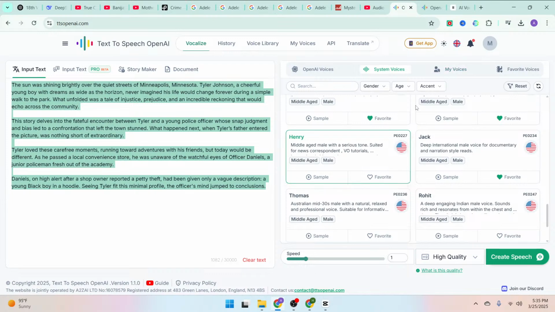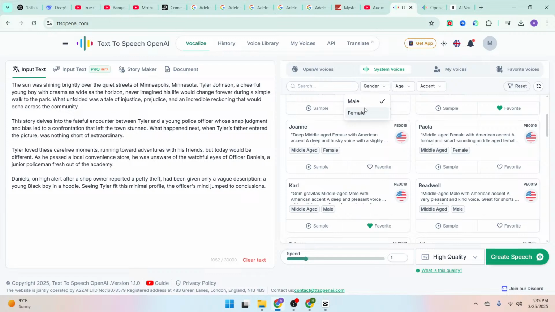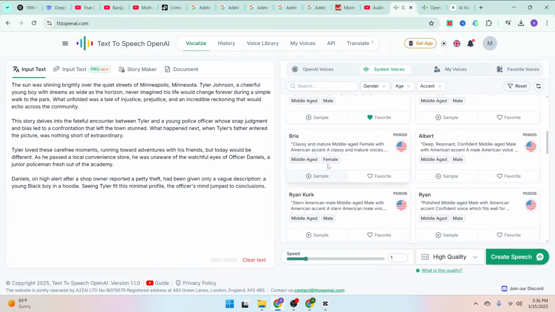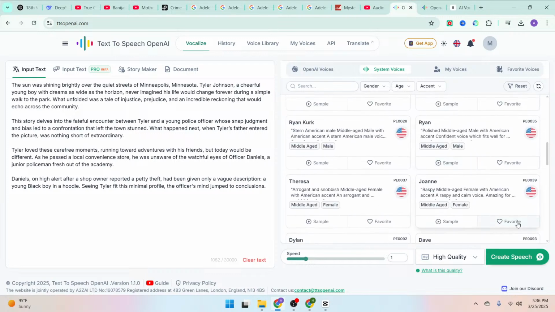Okay, now that you have your script, the next thing you do is come to the right hand side and select the voiceover actor you want to make use of. So there are male and female voices here, so you can select either male or female. But I always prefer going for female voices. They're middle-aged with American accents. Now when it comes to female voices, there are many of them right here. Okay, you can also use male voices anyway, so any of them serve. So this one is a good voice actor for true crime niche. So you select that and click on create speech.